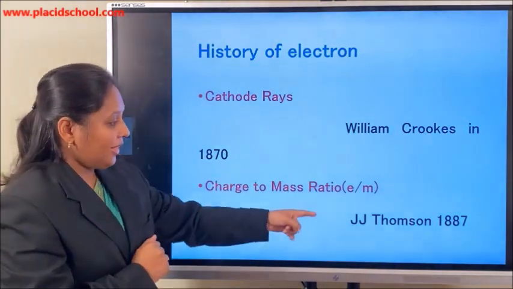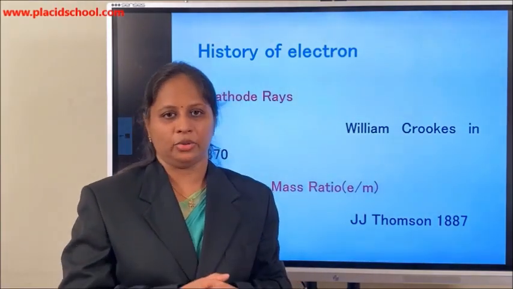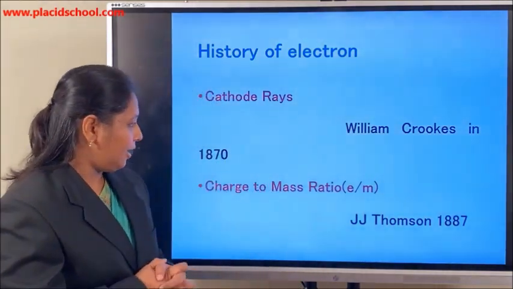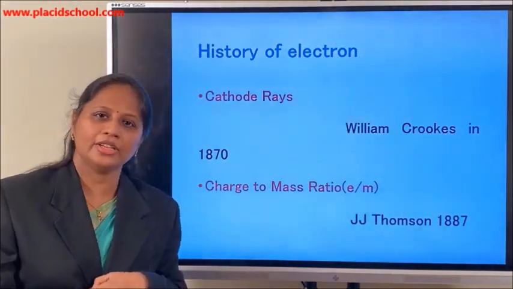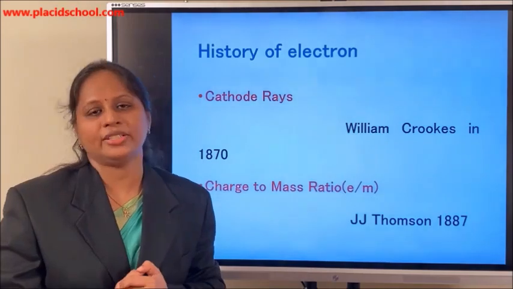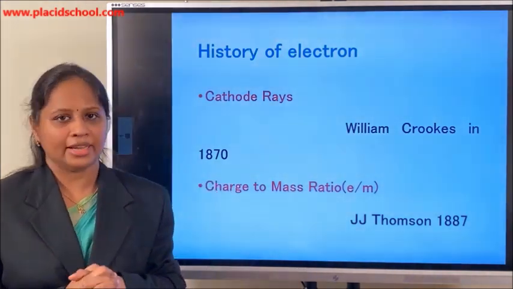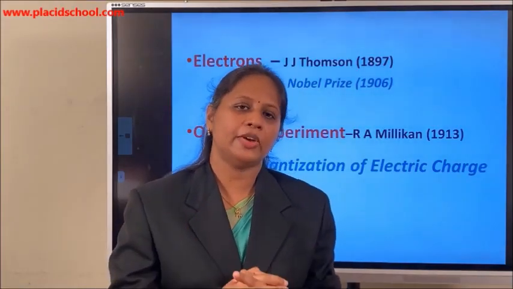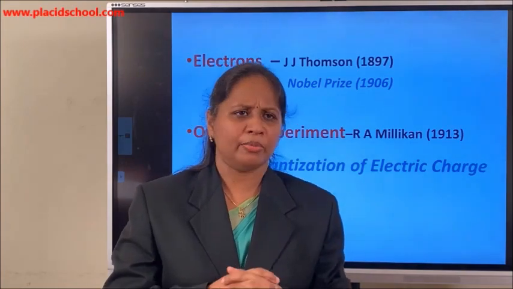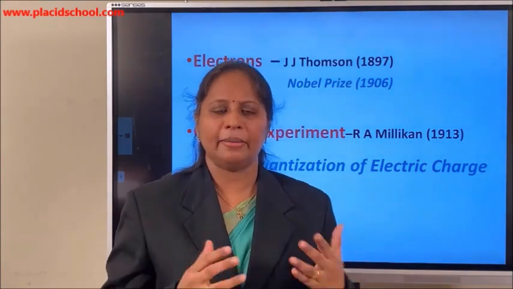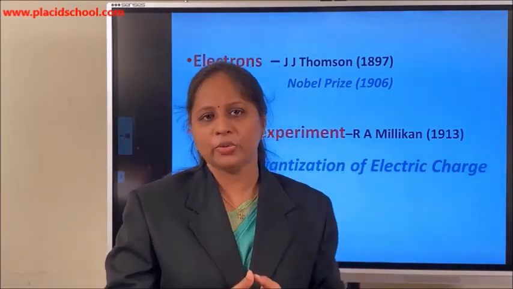Not only that, he was the first person to calculate the speed of these cathode rays and the famous charge to mass ratio, or the e/m ratio. And this ratio is a constant. It is 1.76 × 10^11 coulomb per kilogram. Various experiments were performed by scientists around that time, using different metals and irradiating one of the plates, the cathode, with UV rays.